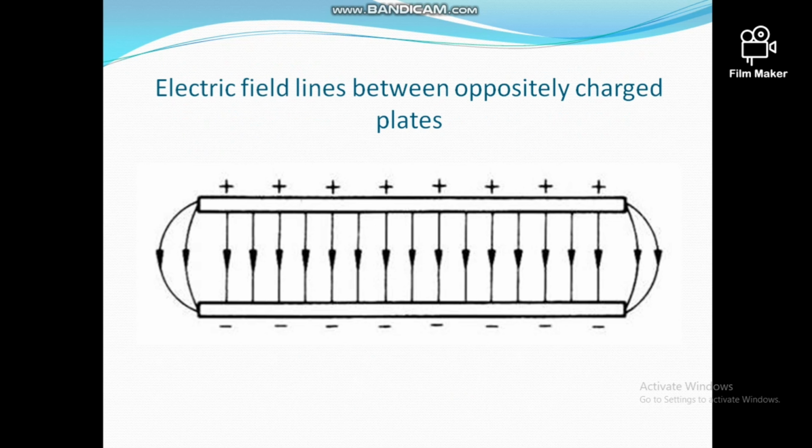because the lines are parallel to each other, but at the ends the field lines become curved, called the fringing field. At the middle the electric field is uniform, but at the ends the field is not uniform.